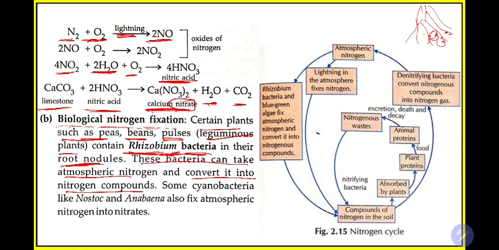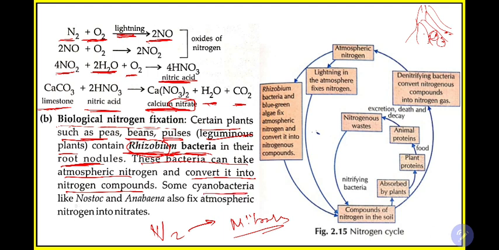These bacteria, nothing but microorganisms, can use the nitrogen gas and convert it to nitrates directly. In the earlier case, lightning happens, then oxides of nitrogen form, then they mix with water and become nitric acid, then fall on the ground, mix with limestone, and then form nitrates. That is a big process, but here the microorganisms give you nitrates directly. So this is a quite easy process.